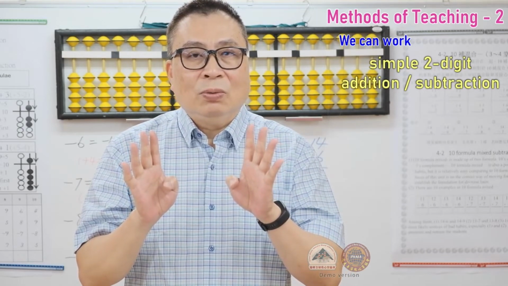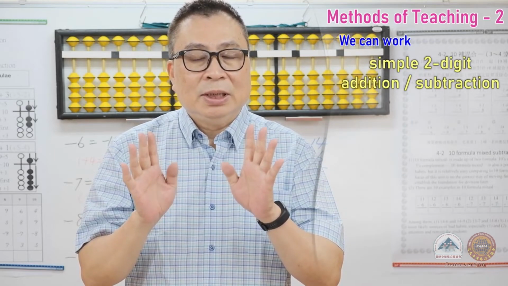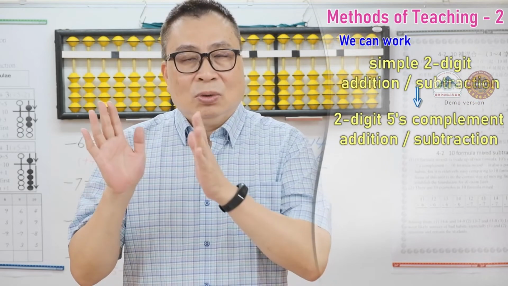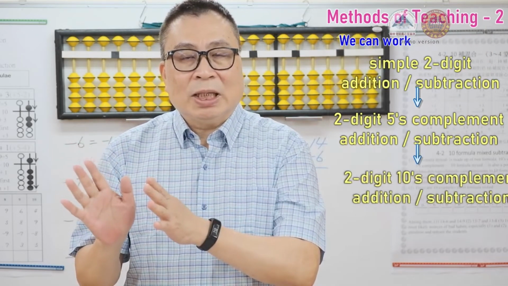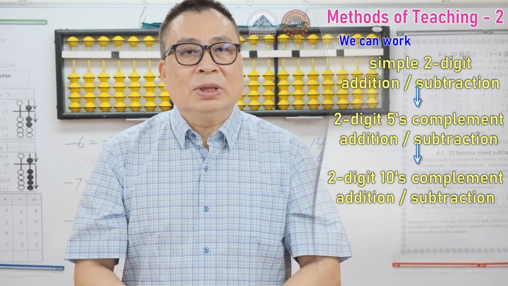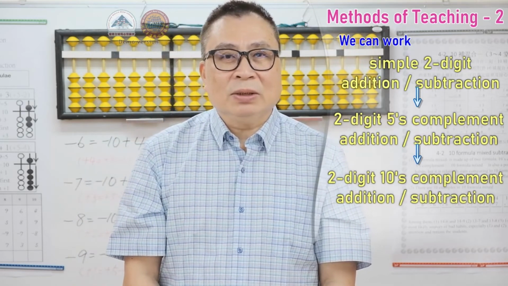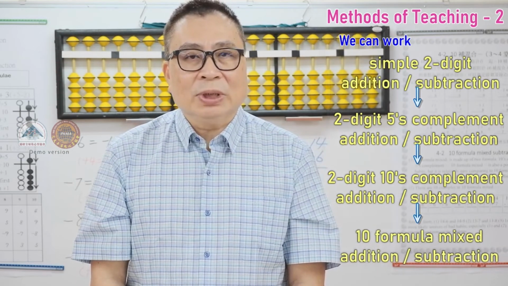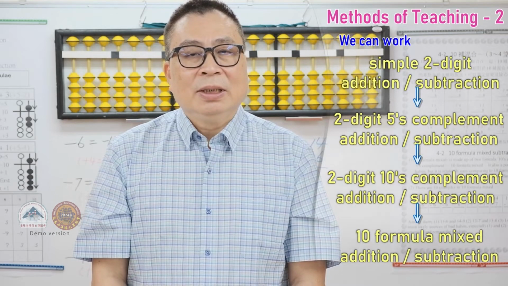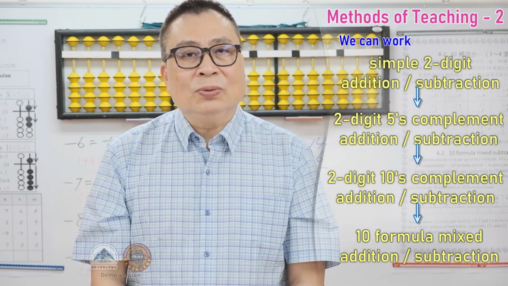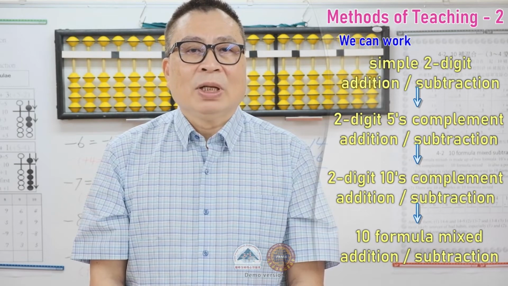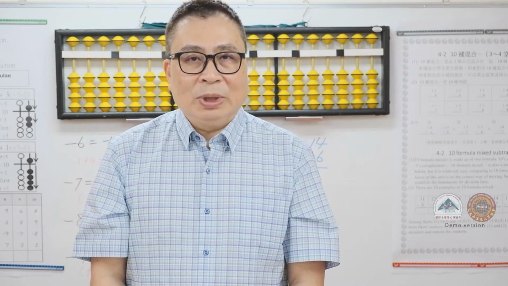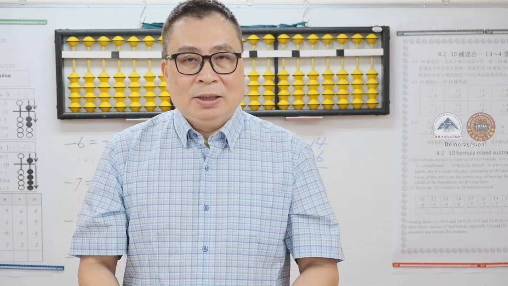You can teach simple 2-digit addition and subtraction, 2 digits 5's complement addition and subtraction, and 2 digits of 10's complement addition and subtraction. After learning all this, you can then start teaching 10 formula mix addition and subtraction. In this way, it will minimize the student's mistakes and make the teaching smoother. Teacher may choose between these 2 methods.